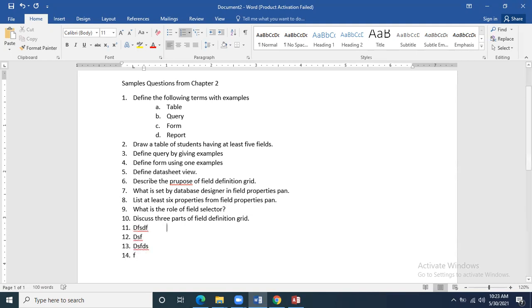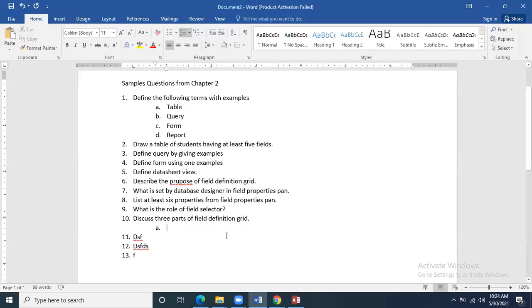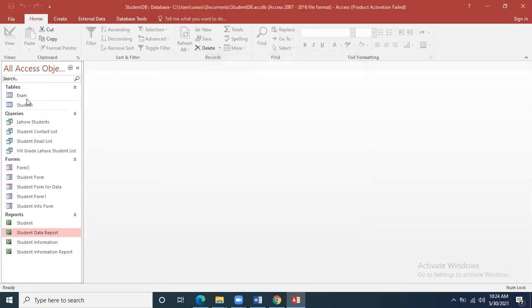These three parts are there. Number one, field name. Number two, data type. And number three is description. So this is a very important question. This type of question can come in the paper. So if I show you over here in one of my files that I have created,